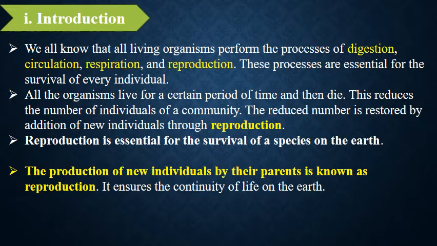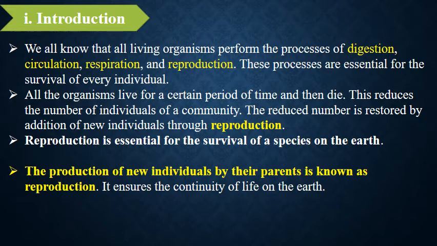This reduces the number of individuals, and this reduced number is restored by the addition of new individuals, and that is through reproduction. Reproduction is essential for the survival of a species on the earth.